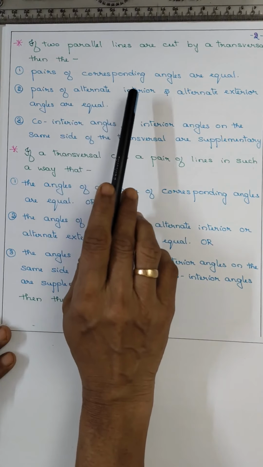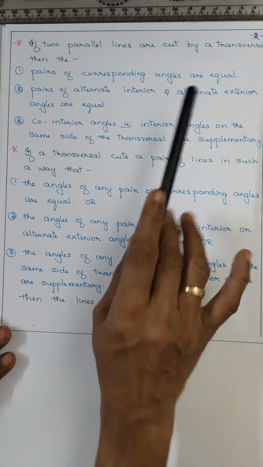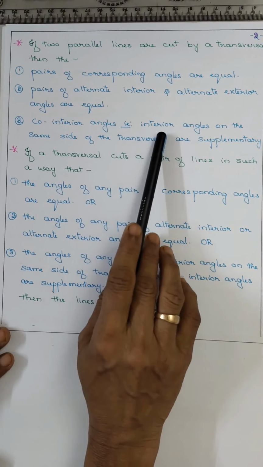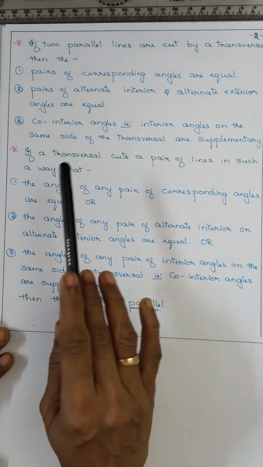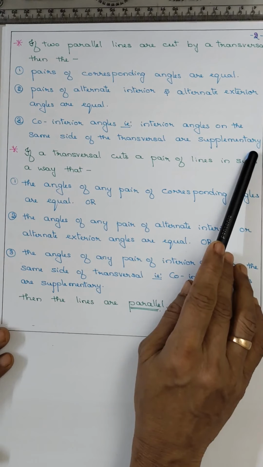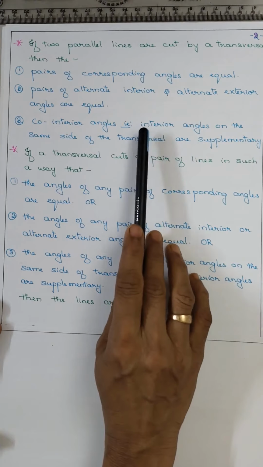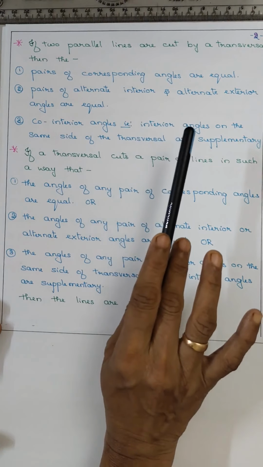Pairs of alternate interior and alternate exterior angles are also equal. But co-interior angles, that is the interior angles on the same side of the transversal, are supplementary. If the lines are parallel, these 3 points it has to fulfill.